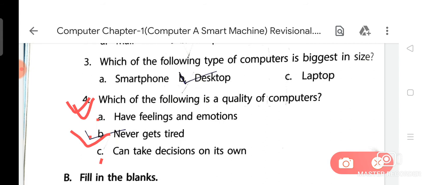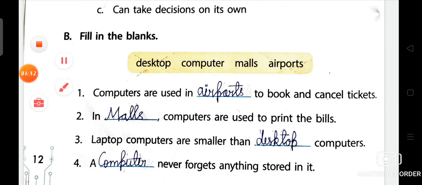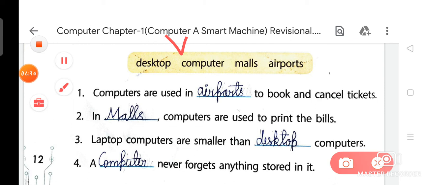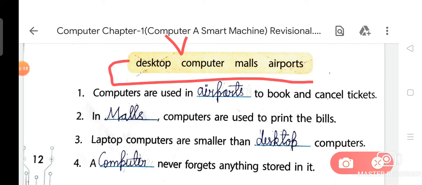Now we are going to discuss the next question from the exercise of chapter number 1, that is Fill in the blanks. As you can see, there are a lot of options given, like desktop, computers, malls and airports.